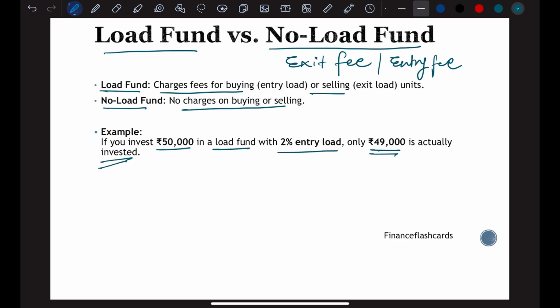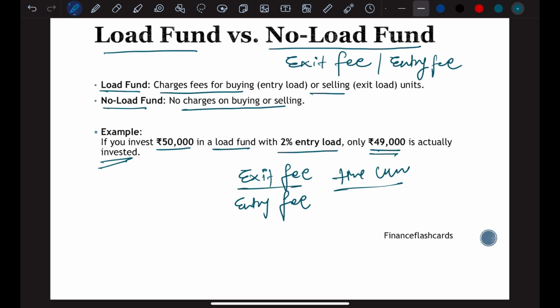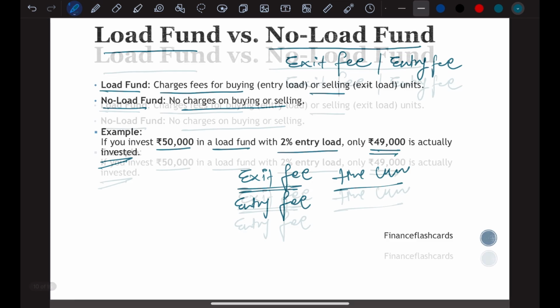So what we have to do while investing in a mutual fund scheme is check what their exit fee is, what their entry fee is, and we also have to look at the time criteria. Like if you want to withdraw within 1 year, then we have to look at what the exit fee is. If the exit fee is very high, then we have to avoid those mutual funds.